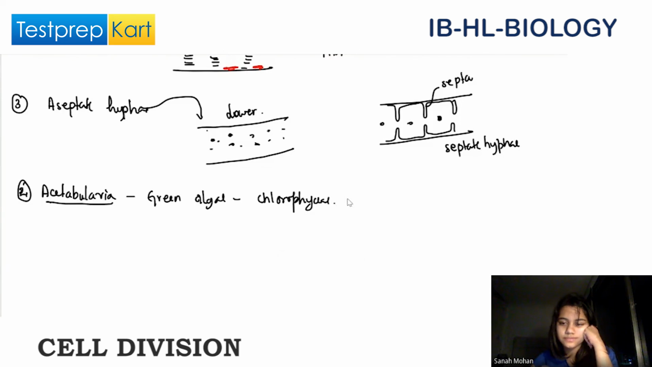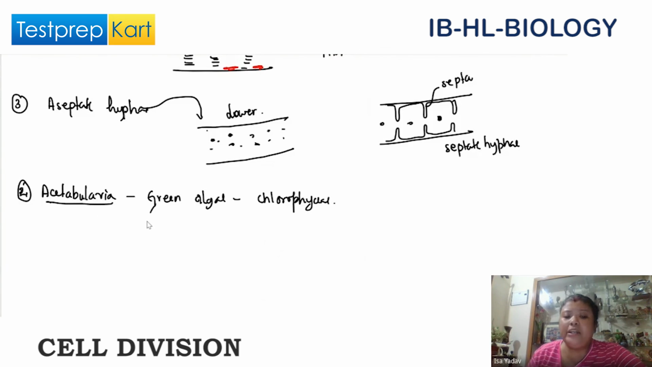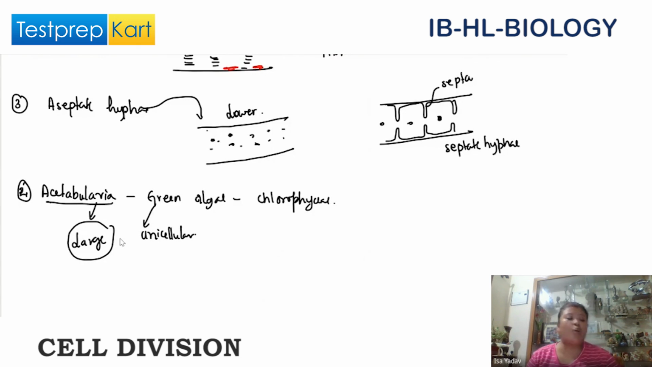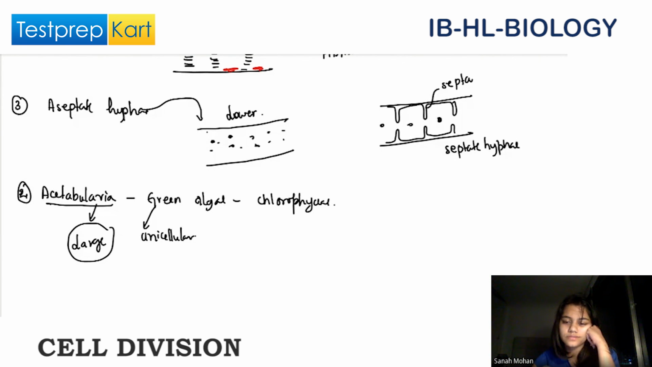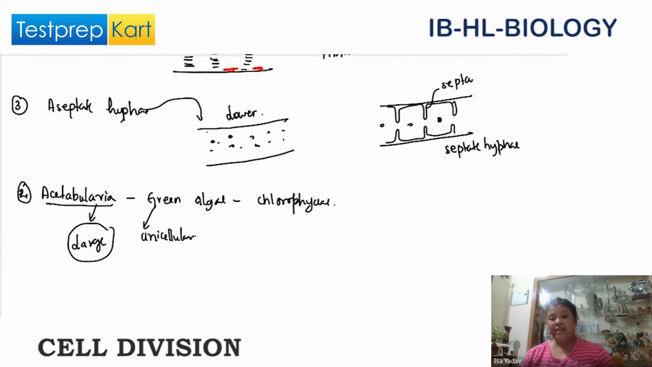Clear? Now, this is unicellular. All green algae are unicellular. But Acetabularia is a large-size green algae. It looks almost like a plant. It's like a plant, but it is unicellular algae. Unicellular in cell theory always means that it has a single cell. So this is unicellular, but it is large in size. Clear? Okay. Any more doubts?